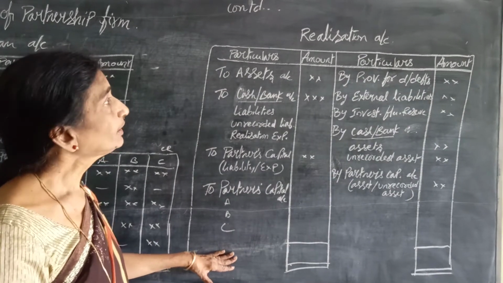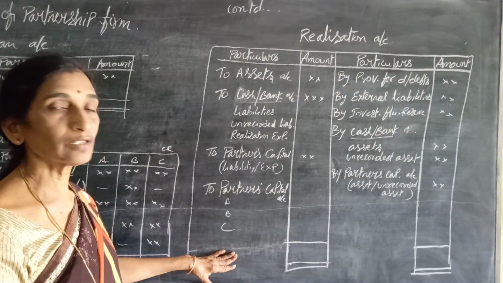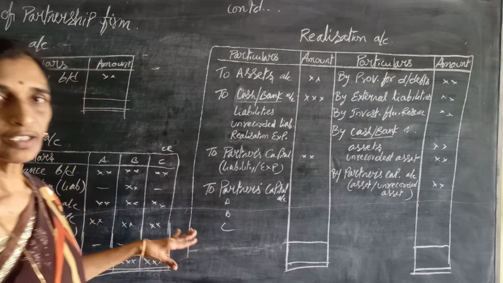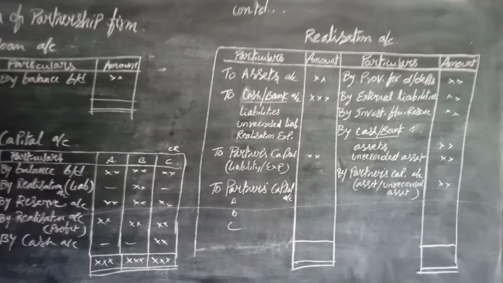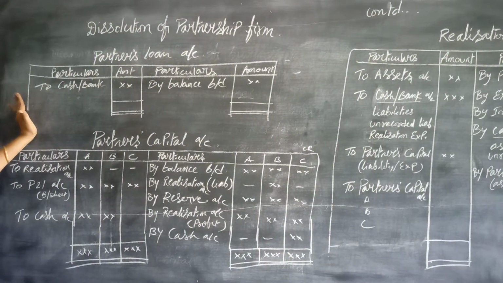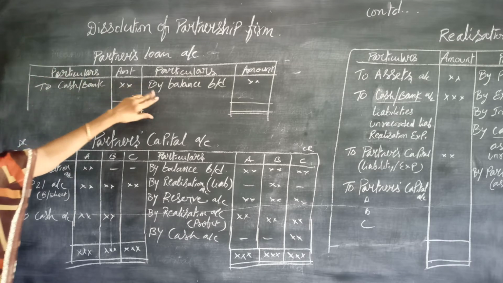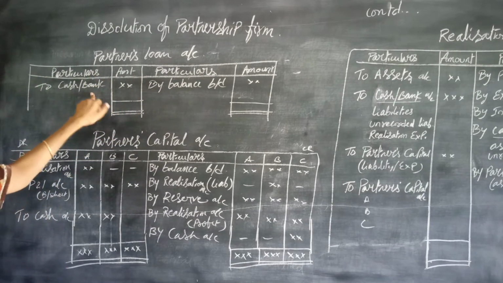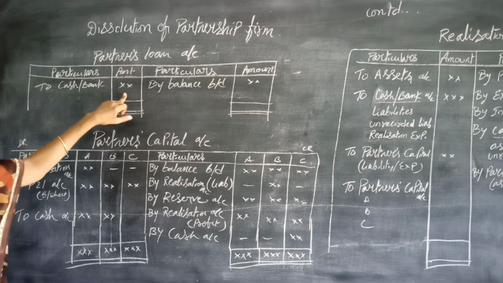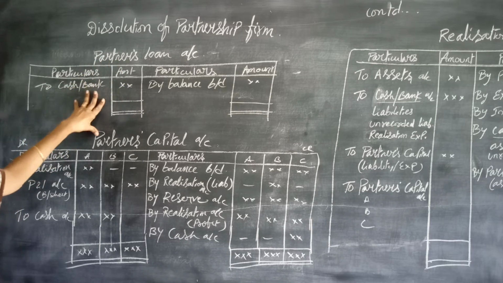This is about the realization account and this is the first step of dissolution of partnership. Now the second step is, partner's loan account, if any, is to be paid off. For that, the partner's loan account is opened, by balance brought down and to cash or to bank is debited. Partner's loan account debit to bank account. This is the second step.